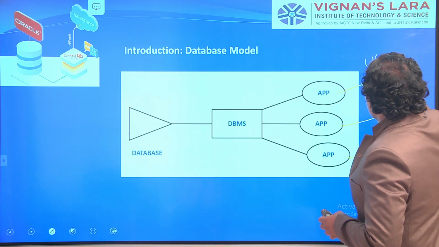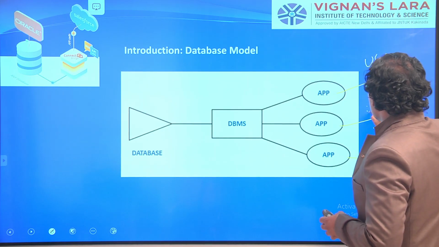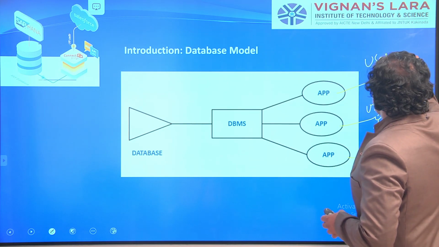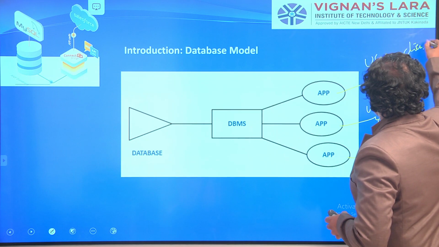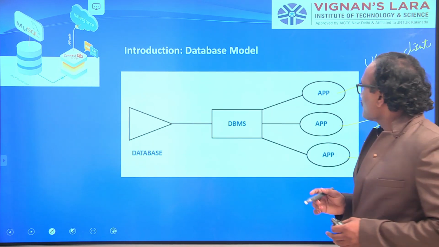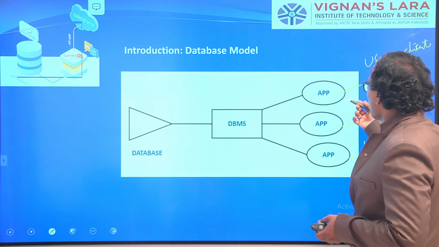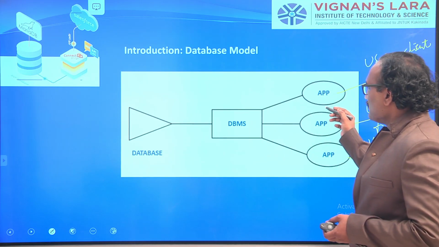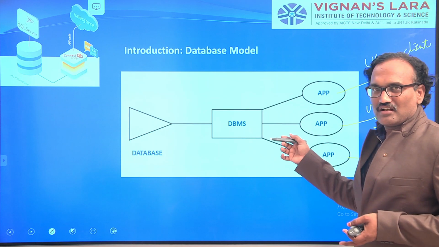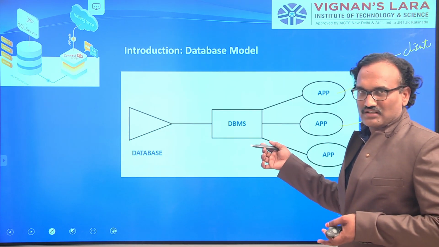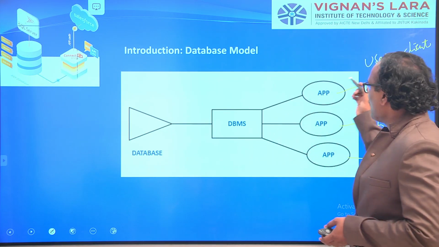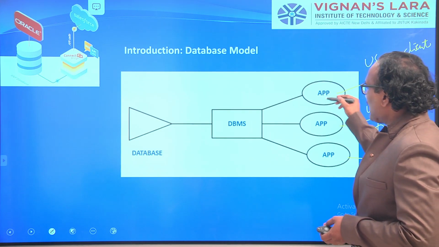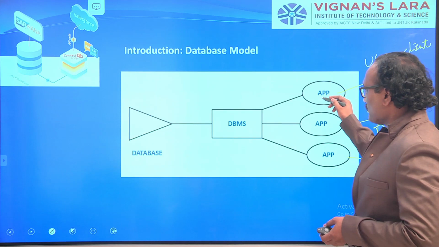User 1, we can also call him a client. Nowadays, using a mobile app, I am interacting with the Amazon web page, using the Amazon mobile app on my mobile.